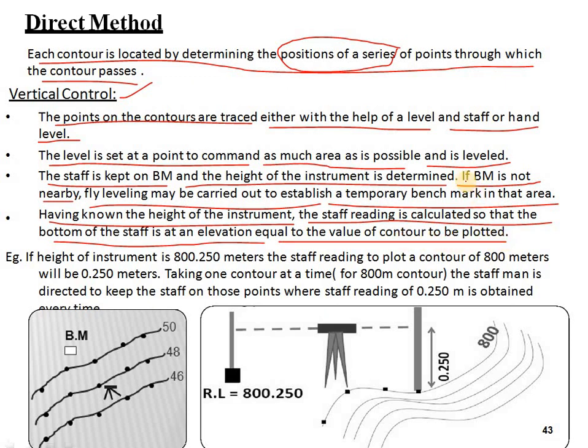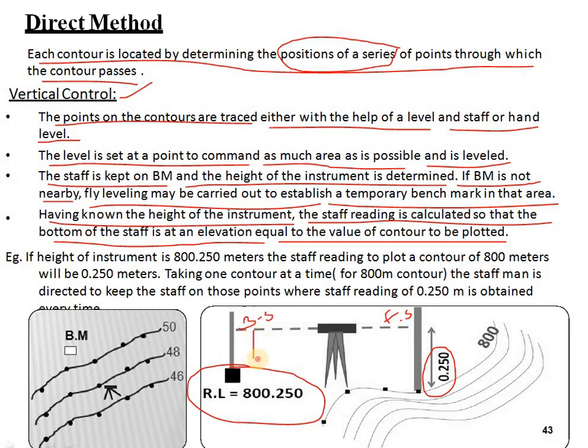So the height of the instrument will be known by using the benchmark, so that we can identify the elevation of the ground so that the contour can be plotted. Here you can see the RL is 800.250. By knowing the benchmark level, this will be the first one, BS, and this point will be the FS. For this FS we got 0.250, that level. So the height of the instrument can also be identified.